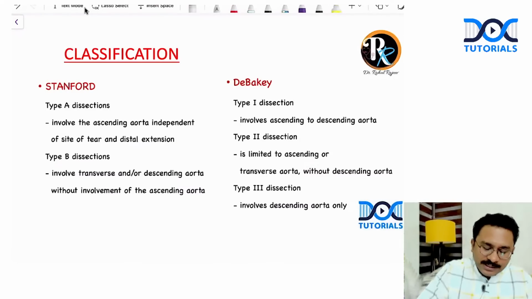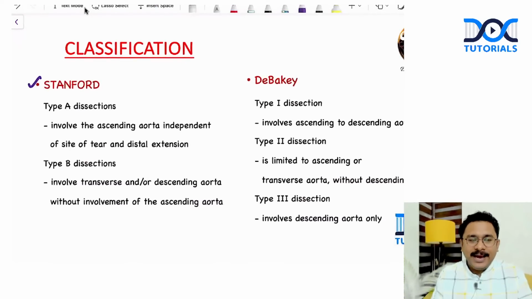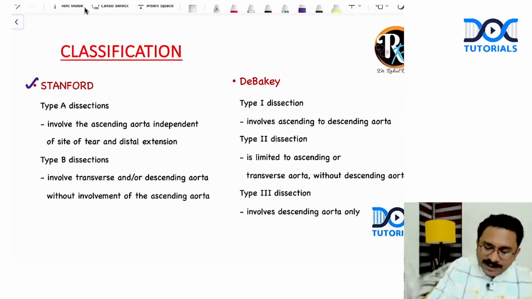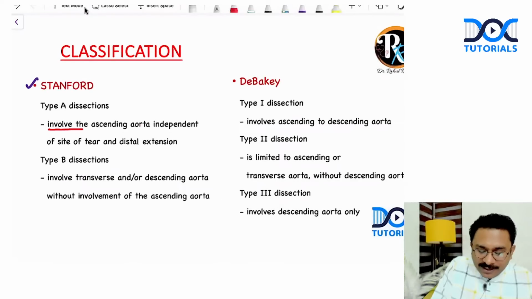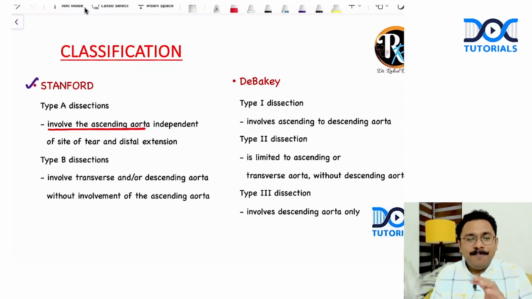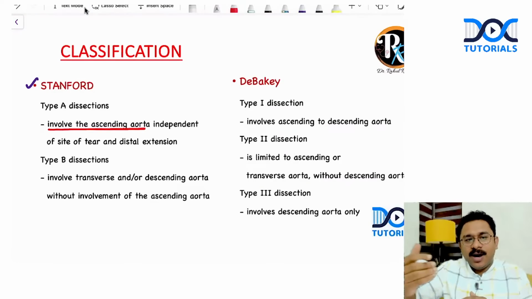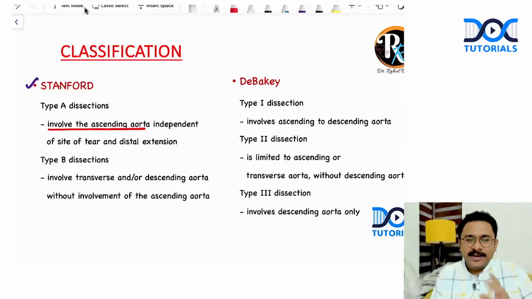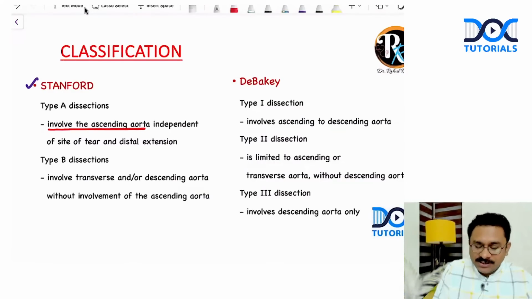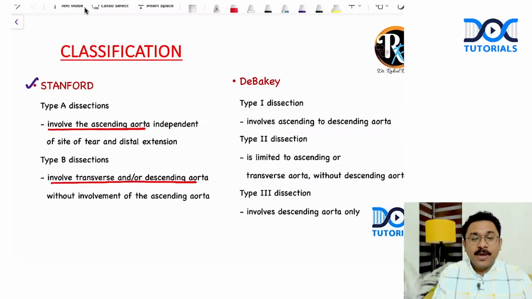So based on the Stanford, you've got type A and type B. What is type A? Type A means the dissection is involving the ascending aorta, independent of the site of tear and distal extension. It may involve the aortic arch, it may involve the descending aorta, but what is definitely involved? The ascending aorta. Whereas type B dissections involve the transverse or the descending aorta without involvement of the ascending aorta. The transverse and/or descending aorta, but the ascending aorta is not involved. So what do you think?